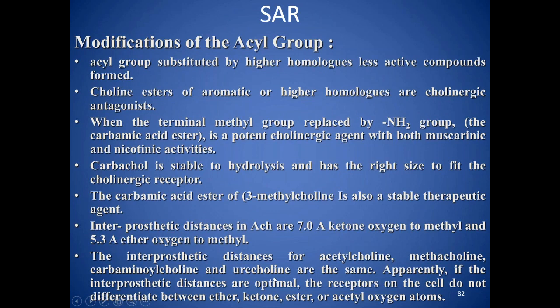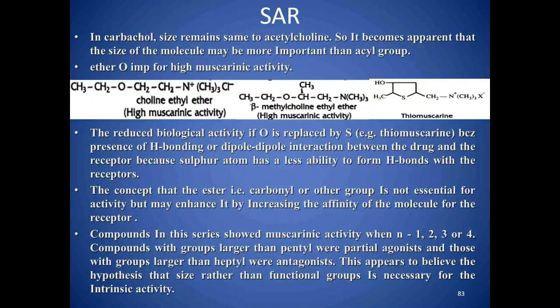So we can say apparently that if the interprosthetic distances are optimal, the receptor on the cell does not differentiate between the ether, ketone, ester, and acyloxy oxygen atoms. So in carbachol, the size remains the same as acetylcholine. So it becomes apparent that the size of the molecule is more important than the acyl group.